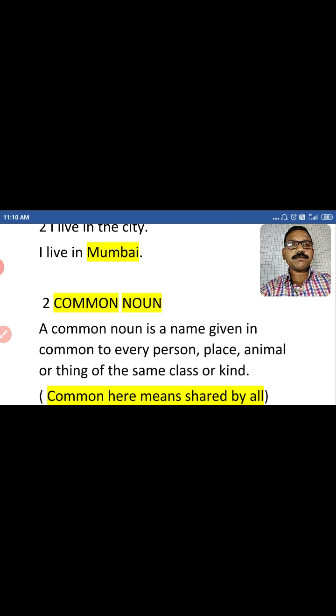From the word common, it clearly says a name given in common to every person, every place, every animal or everything of the same class and the same kind.